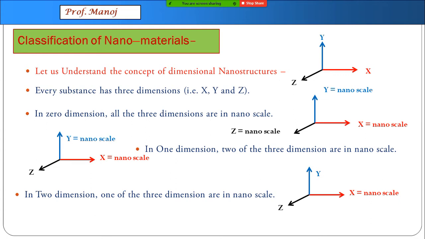Just to give you an idea in more detail, if somebody says three dimension, that means x, y, z, none of them will be in nanoscale. None of them will be in nanoscale. We will now take examples of this.